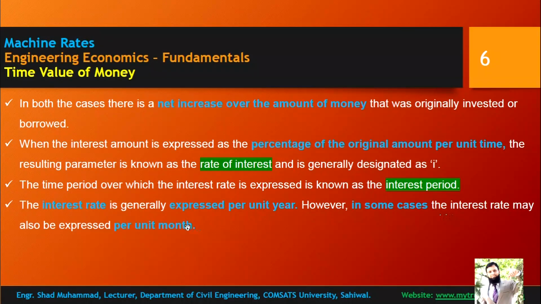Interest rate is generally expressed per unit year. However, in some cases, the interest rate may also be expressed per month. That depends on the loaning or donor agency; you can have per month interest, per day interest, and per year interest. Basically, when you are dealing with machines, it is majorly a per year interest rate.